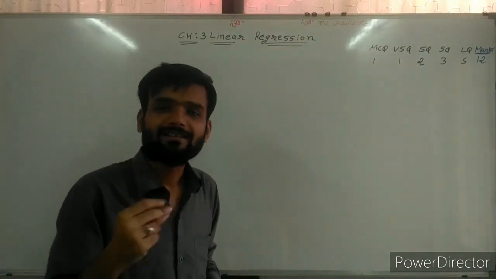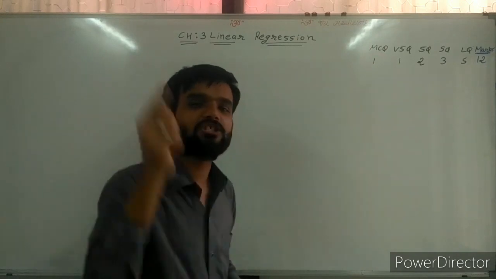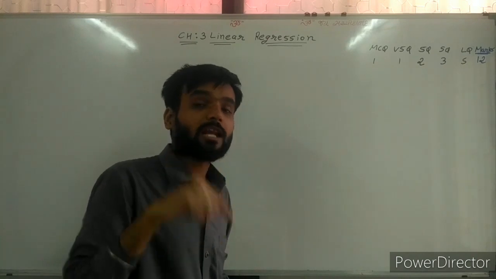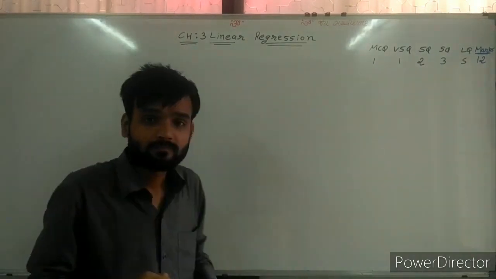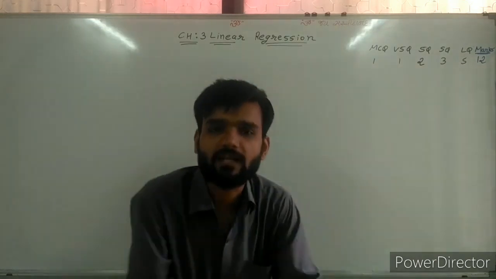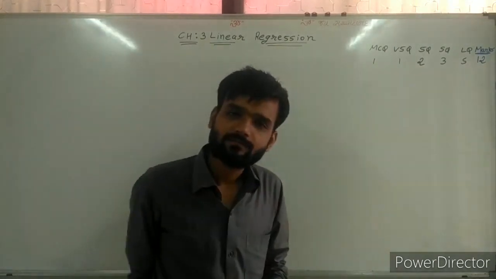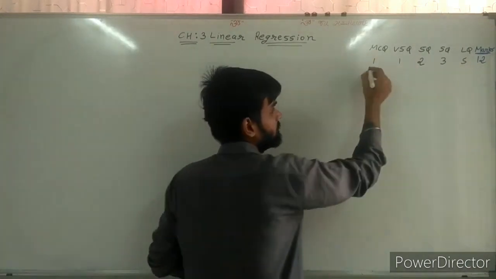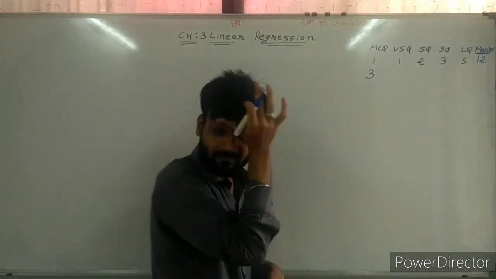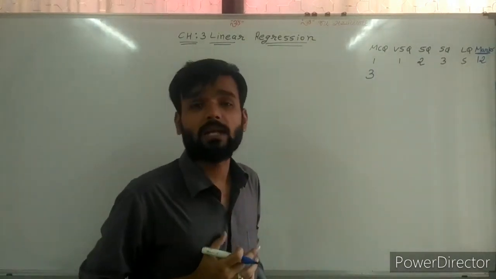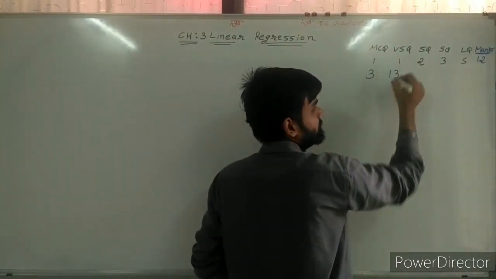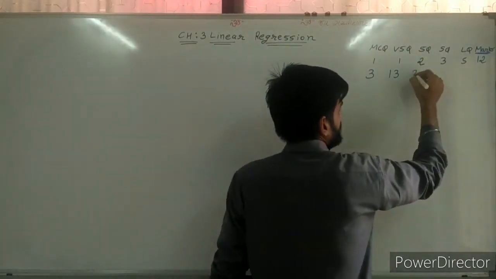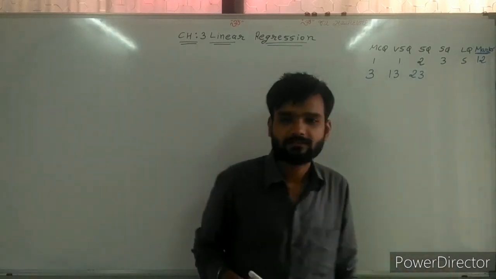Now sir, which question numbers will be asked in the final examination? Remember the question numbers of chapter number 2: second number question, third number, 12 number, here 13. In short question, there is 22 number, here 23.